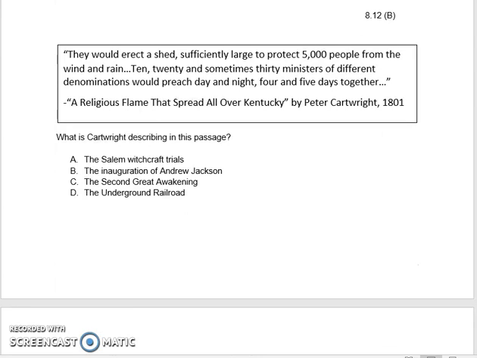Number 15. What is Cartwright describing in this passage? A. The Salem witchcraft trials. B. The inauguration of Andrew Jackson. C. The Second Great Awakening. D. The Underground Railroad.